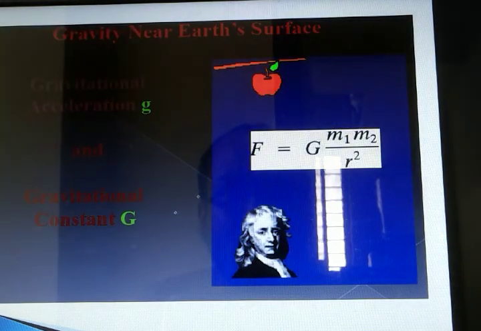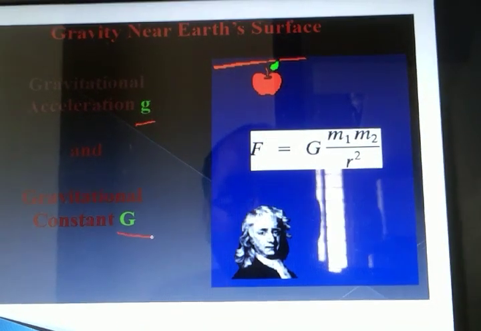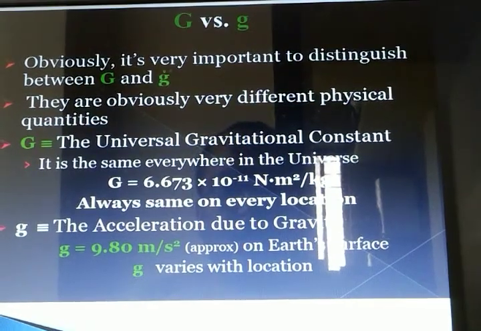So let us proceed. Now we will see the relation between small g and capital G. Small g is what? Gravitational acceleration or acceleration due to gravity, and gravitational constant G, capital G. Small g and capital G are very important, so we should know the difference between both of them.